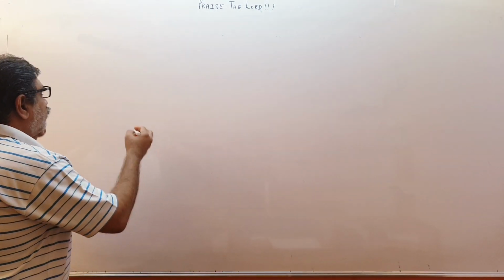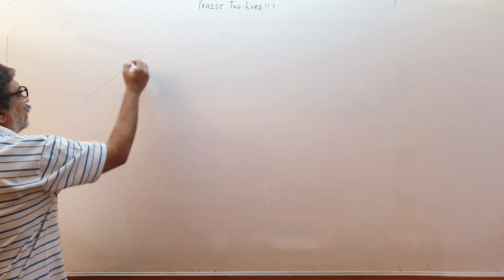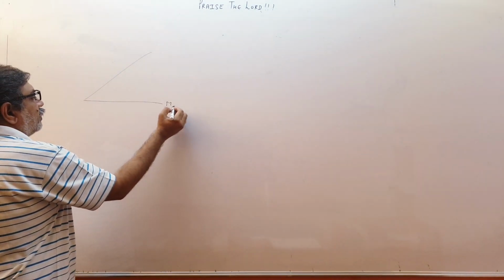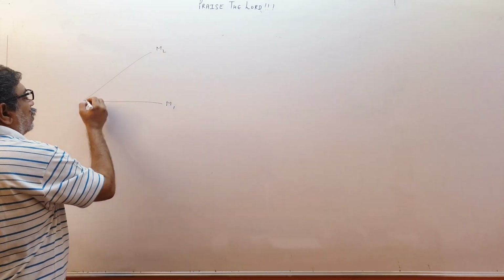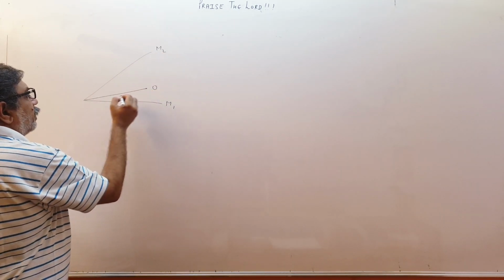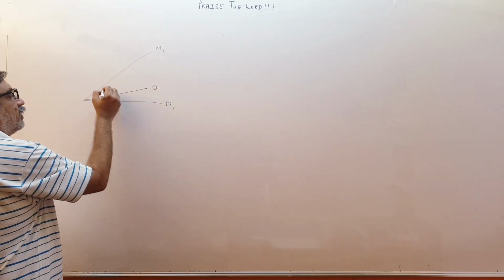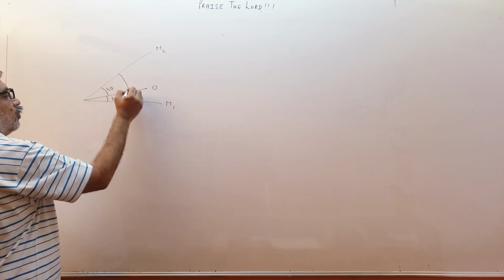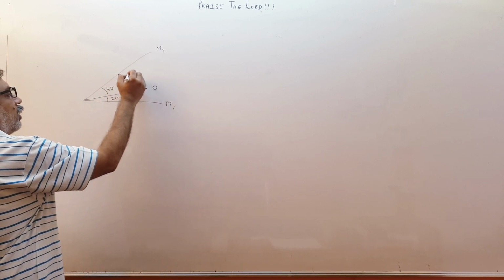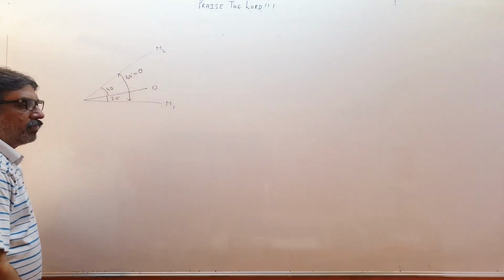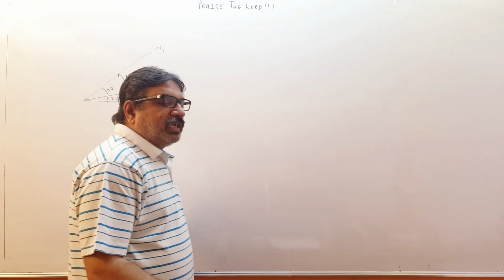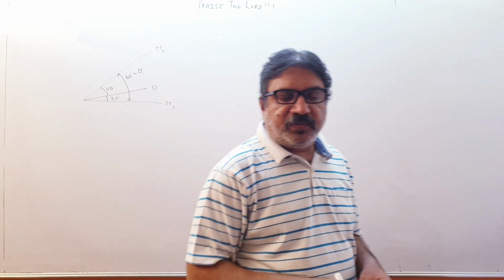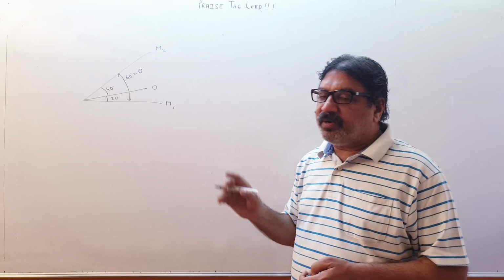Now children, supposing the angle between mirrors is 60 degree, this is M1 and this is M2. The object is kept in such a way that this angle is 20 degree and this angle is 40 degree. The total angle is 60 degree, the theta. So now the object is not kept at the angle bisector. Please remember, now the object is not at the angle bisector.